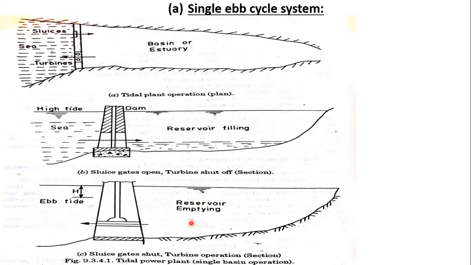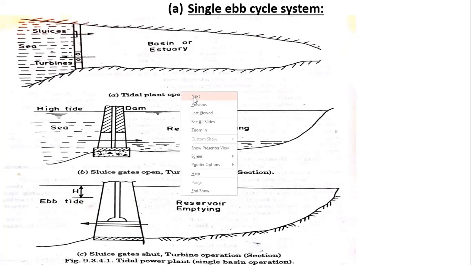When you allow the reservoir water to the sea level, the turbine will be running here. After emptying the reservoir, it is stopped because this high tide will put pressure on the turbine, so the turbine will be stopped. This is the single ebb cycle system.